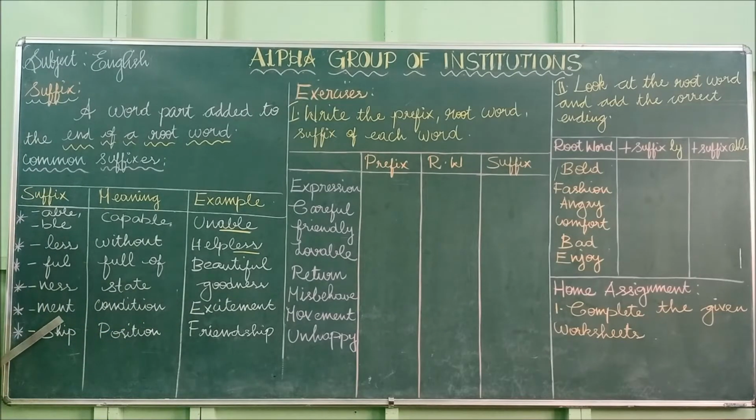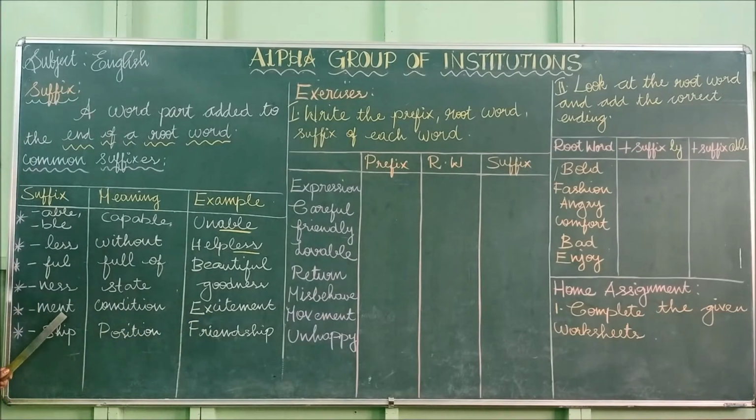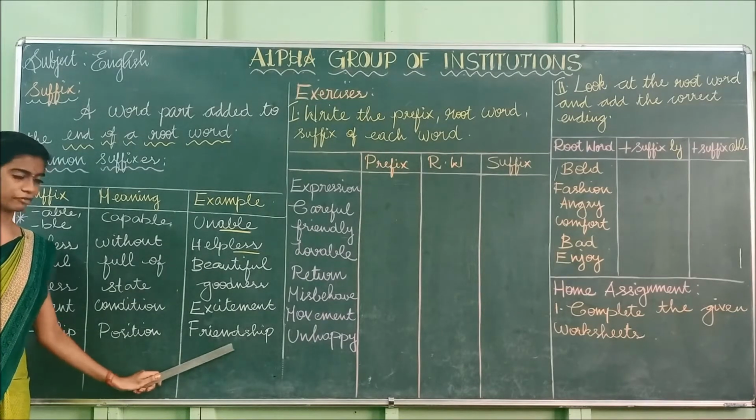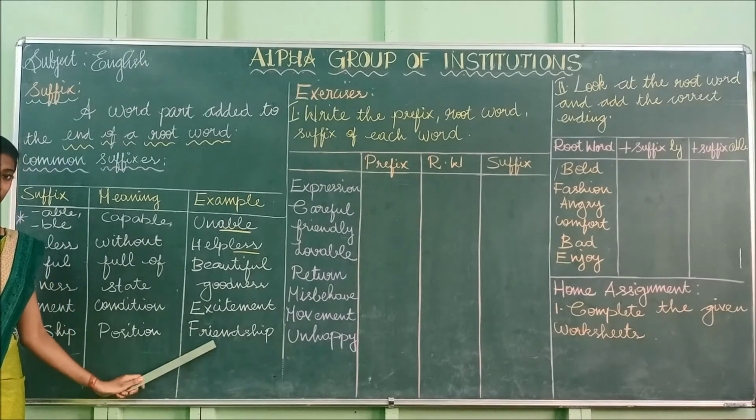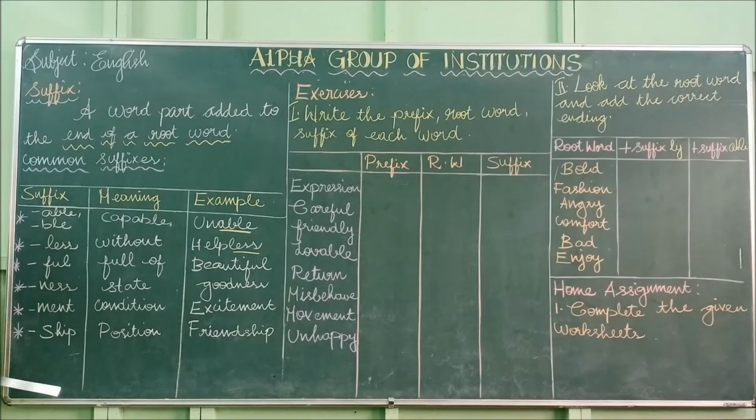And the next one is ment. Ment means condition, excitement. The meaning of ment is condition, and the example is excitement. Next one, ship. The meaning of ship is position. The example for position is friendship. Shall we say it once again?